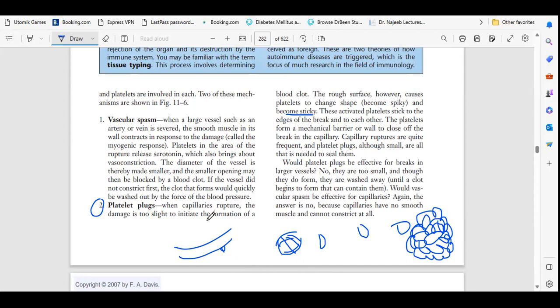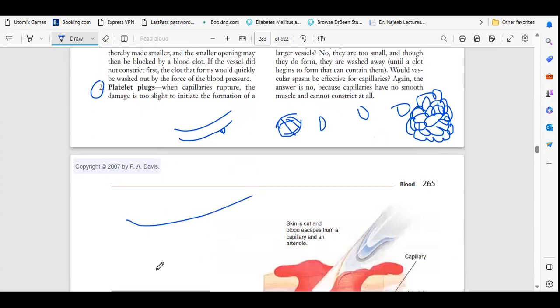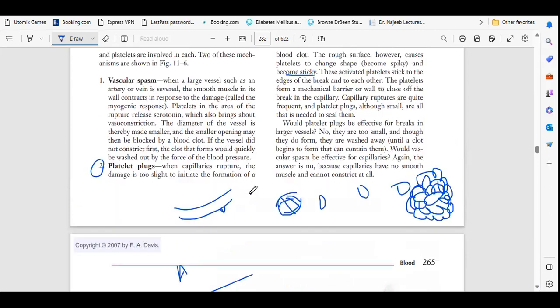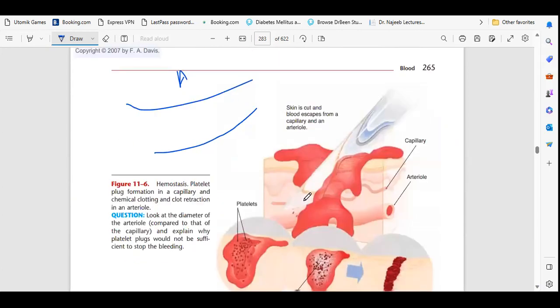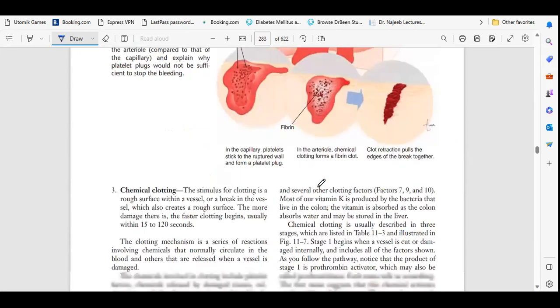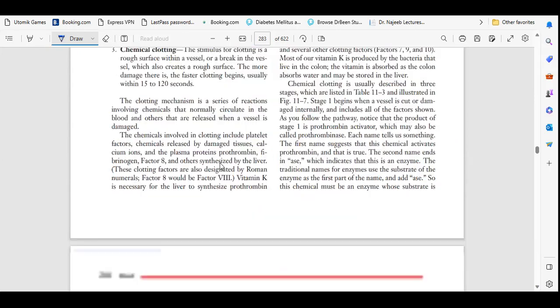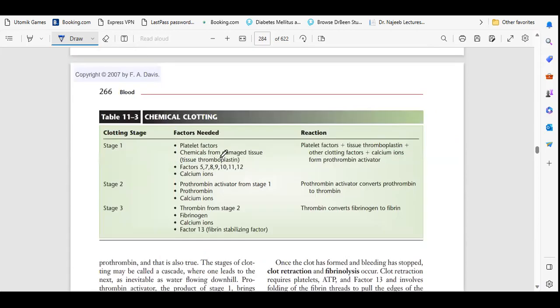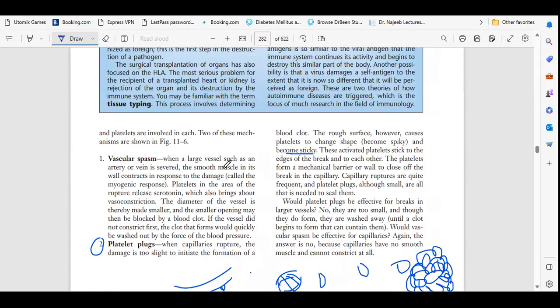But this is in the case of small arteries. If they are large arteries, like the aorta or cerebral artery, these are the large arteries we have in the body, then this function will not work at all in this situation. So another type of mechanism, that is chemical clotting, will happen. This is very important. So again I will repeat in Hindi.